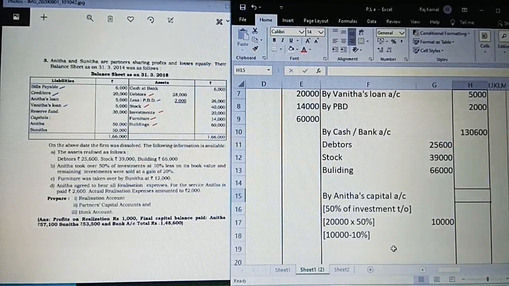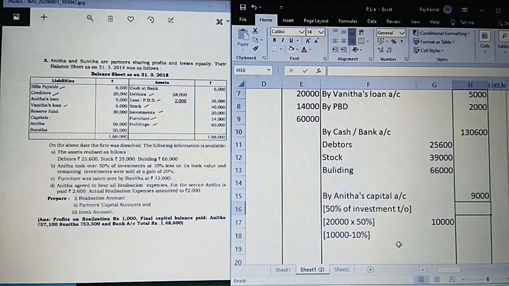Now observe, 10,000 minus 10% is 9,000. So 9,000 is the value of investment taken up by Anita.